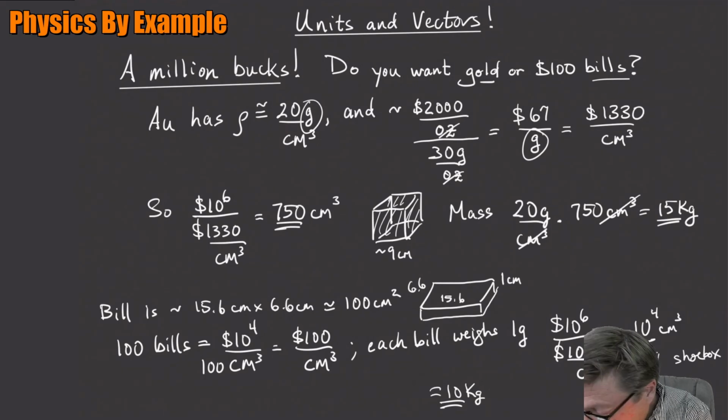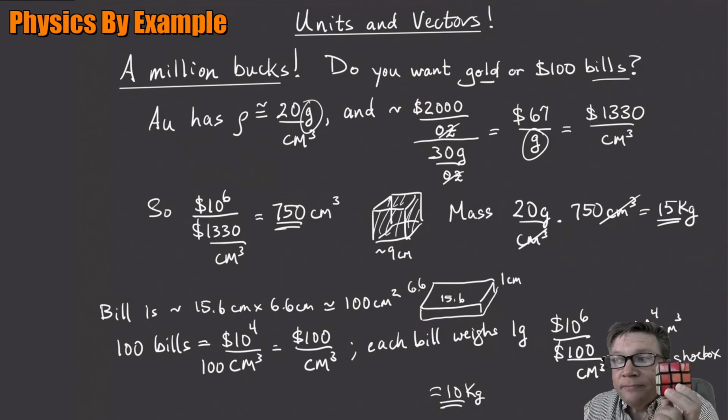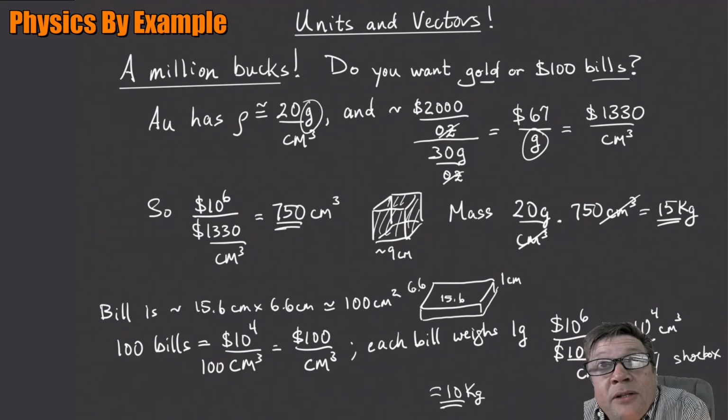So there's sort of an interesting result. You might have imagined this anyway, $1 million in $100 bills would take up more room, but maybe not that much more. It's a shoebox compared to something that is maybe, I have this sort of Rubik's Cube sized block. This is a little smaller than the gold, but this would be something like maybe $300,000 worth of gold. So $1 million in gold would be a little bit bigger than the Rubik's Cube, but for $100 bills, it would be like a shoebox, but it would weigh less, right? Instead of 15 kilograms, it'd be 10 kilograms.